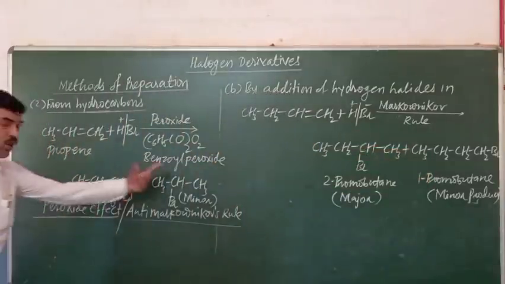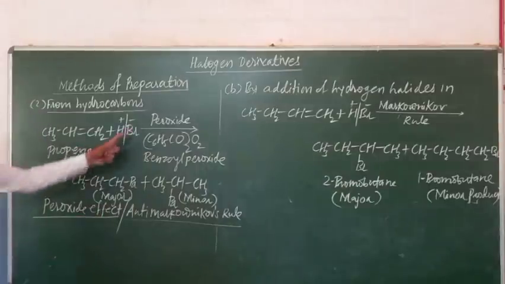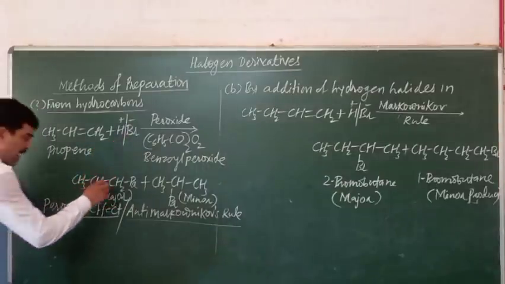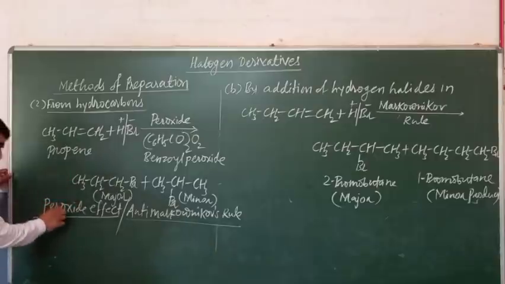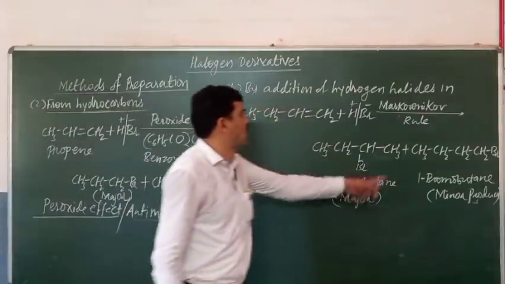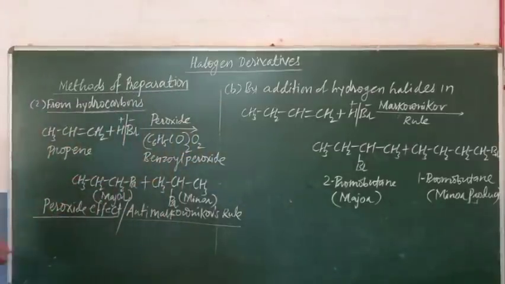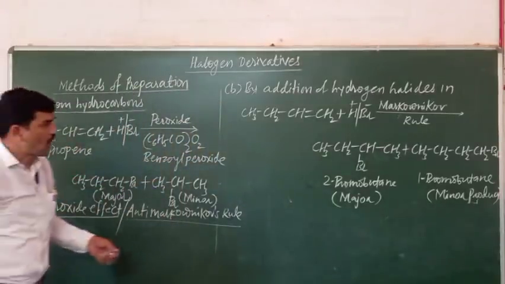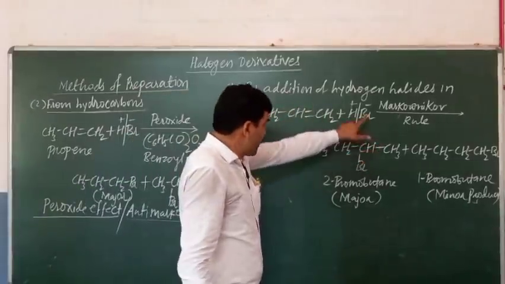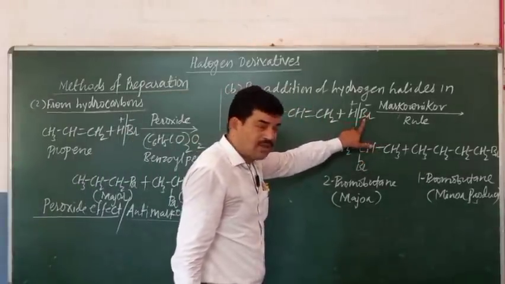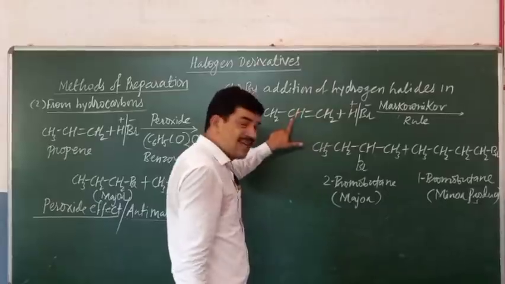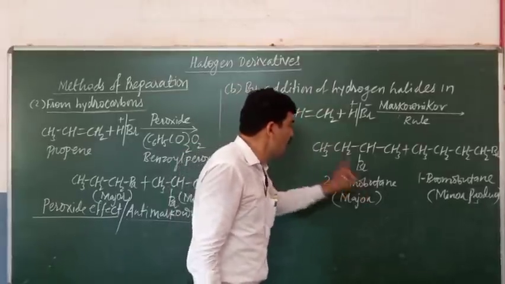According to the anti-Markovnikov rule, that is the peroxide effect, again two products are formed. But here the major product is formed according to the peroxide effect, and here the major product is formed according to the Markovnikov rule. So what is the difference between the Markovnikov rule and the peroxide effect? According to the Markovnikov rule, the negative part of the reagent should combine with the carbon atom of alkene with the less number of hydrogen atoms to give the major product.